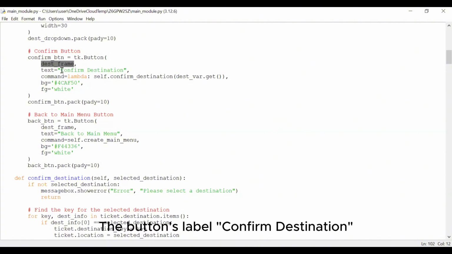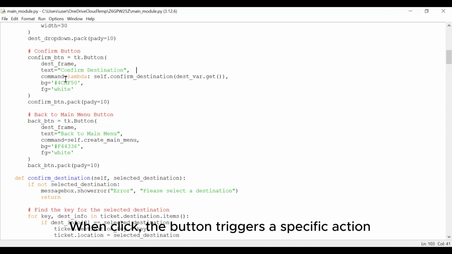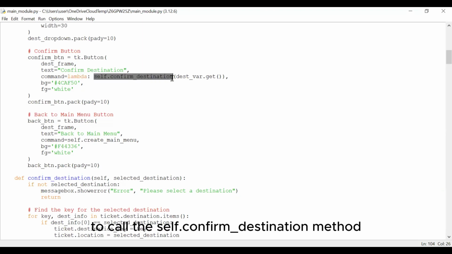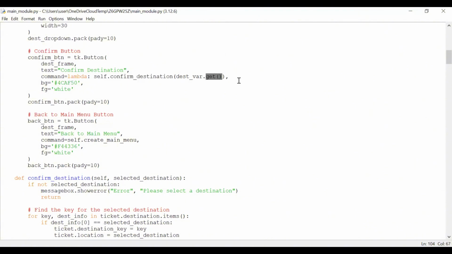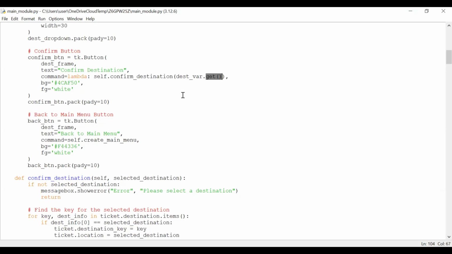The button's label, Confirm Destination, clearly communicates its purpose to the user. When clicked, the button triggers a specific action through the command parameter, which uses a lambda function to call the self.confirm_destination method with the current value. This value, retrieved via the get method, represents the user's selected destination from a widget like a drop-down or radio buttons.